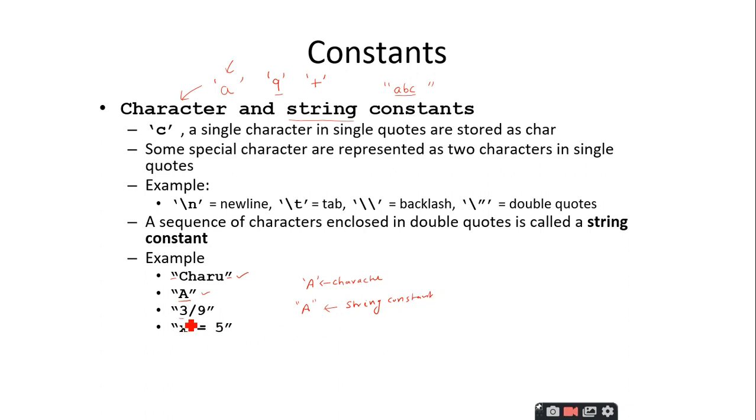Similarly, here if you observe, 3 is one character, division is another character and 9 is another symbol. If you combine these and put them inside double quotations, it is called a string constant. Similarly, x is equal to 5: x is one symbol, then the second, the third, and you enclose it within double quotations. This is a string constant.